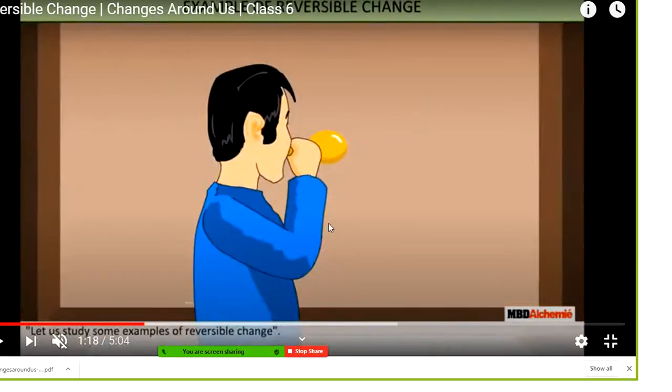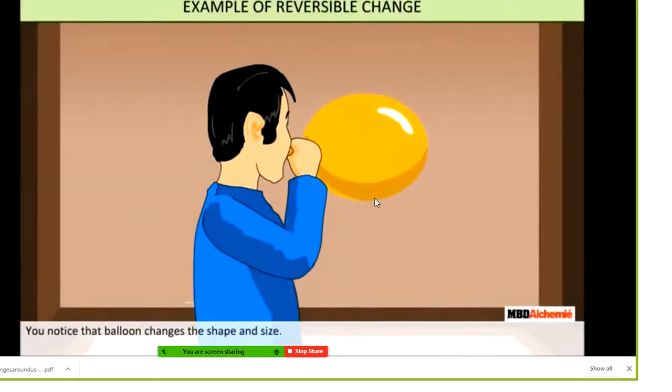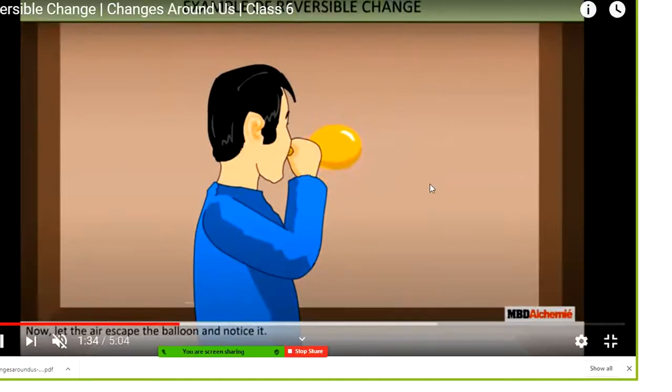So in this way you can change the boat, make it into a sheet of paper, and then an aeroplane is made. Students, you are having a balloon, and you are blowing the balloon, means you are giving air inside of that, so the balloon is changing its shape. After some time you will see, students, it is going to blow, and when you are releasing the mouth of the balloon, then what happens? It comes back again to its original shape. So balloon changes the shape and changes its size. So when air is filled into this balloon, the shape and the size is changed. So that is also the reversible change.